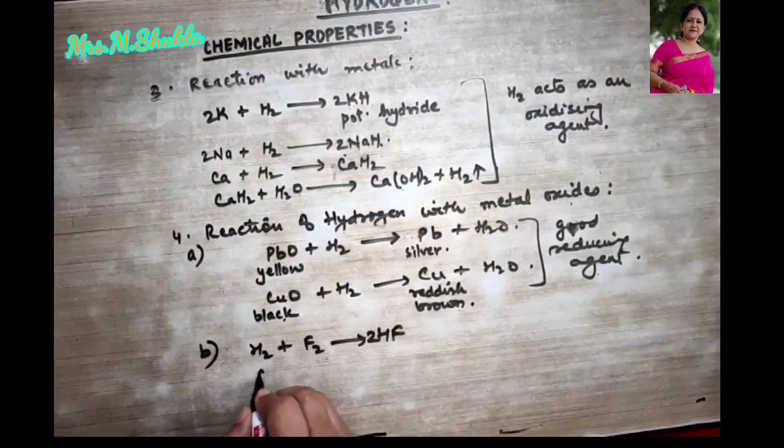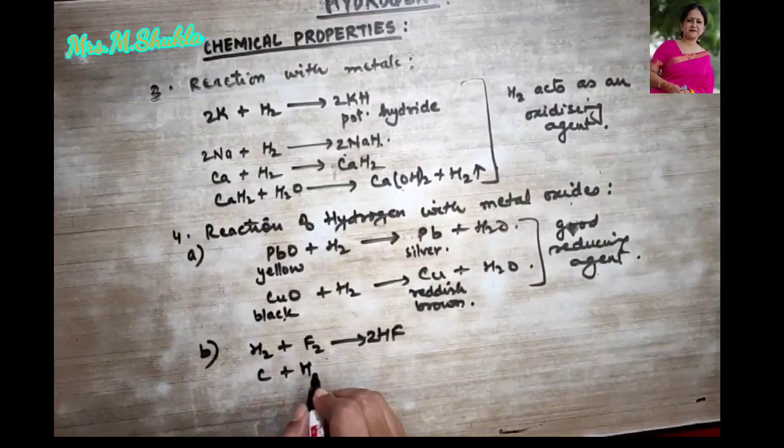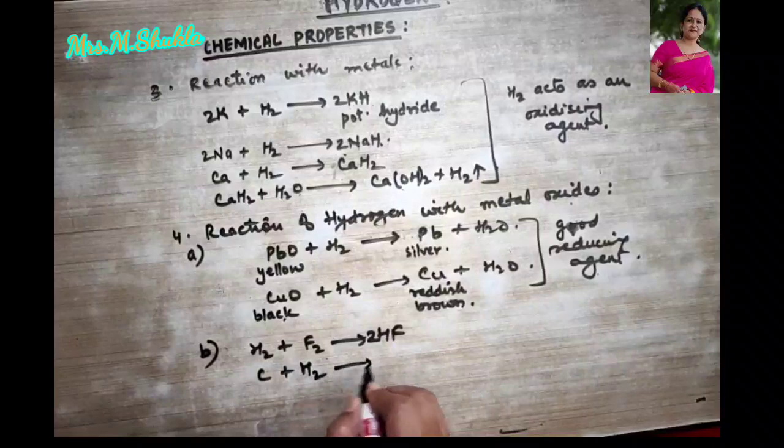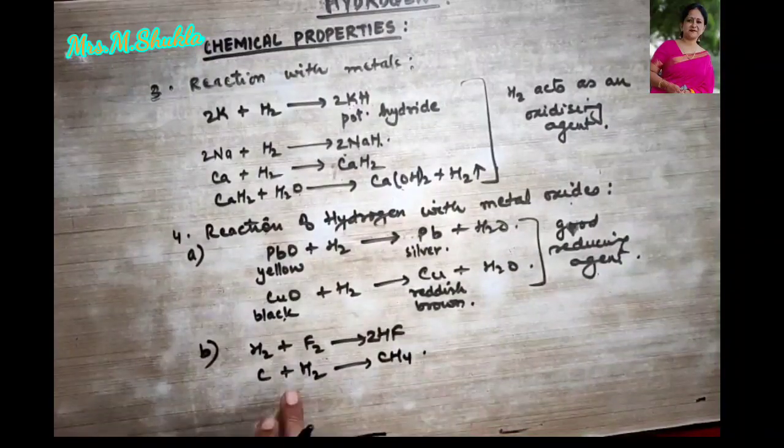Even carbon, for example, is getting reduced to methane. Who is reducing it? Hydrogen is reducing it. Hydrogen reduces carbon to methane, right?